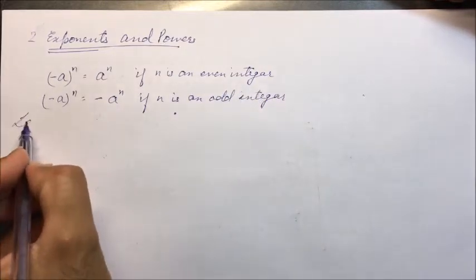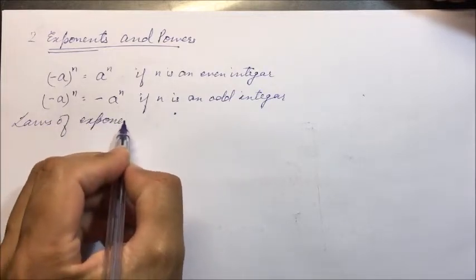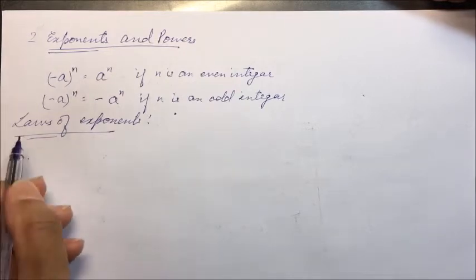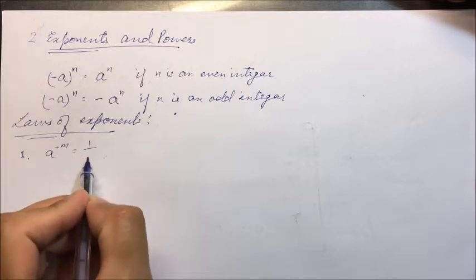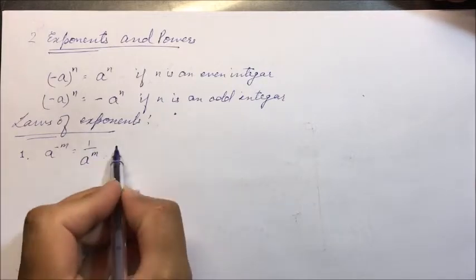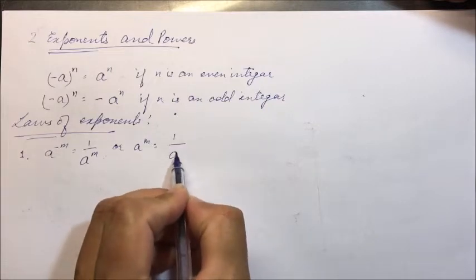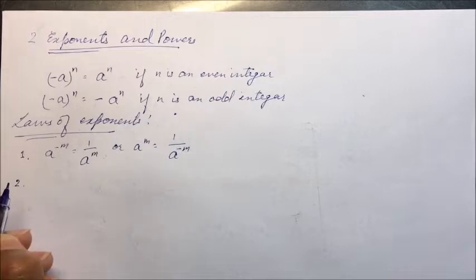Then we discussed laws of exponents. The first law that we discussed was a raised to power minus m will be equal to 1 upon a raised to power m, or a raised to power m equals 1 upon a raised to power minus m. This was the first law we discussed.